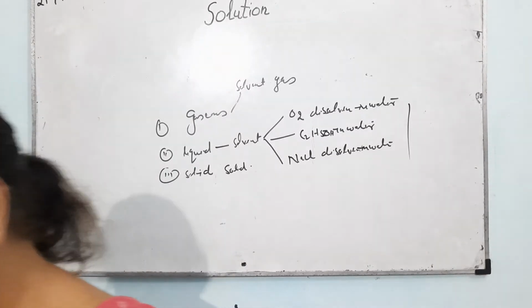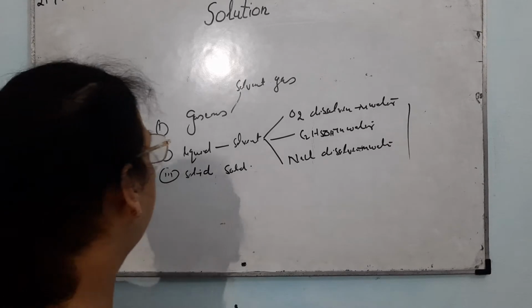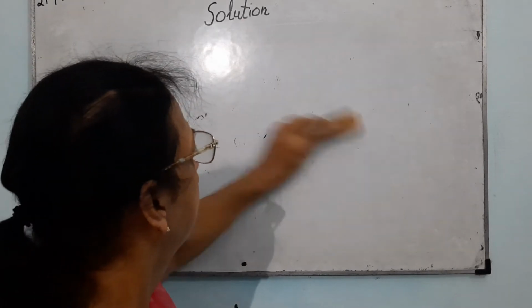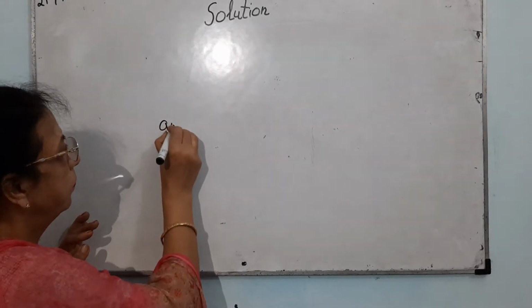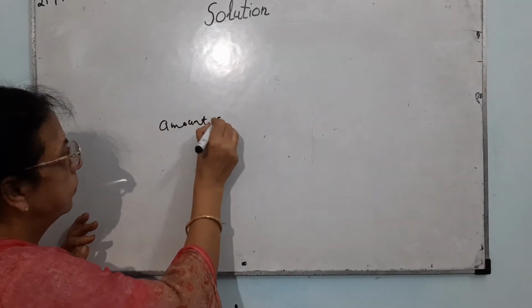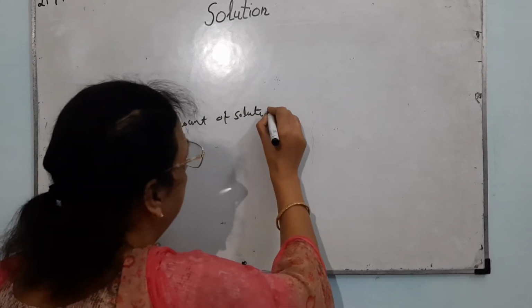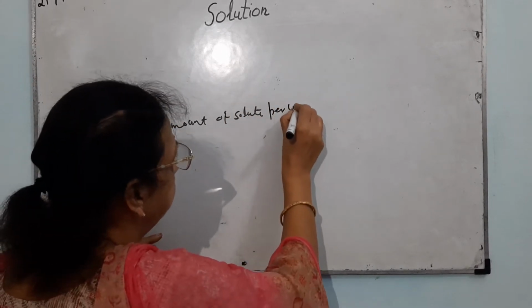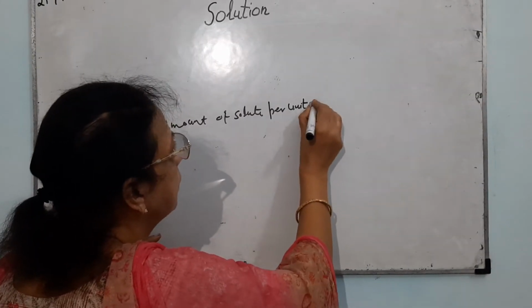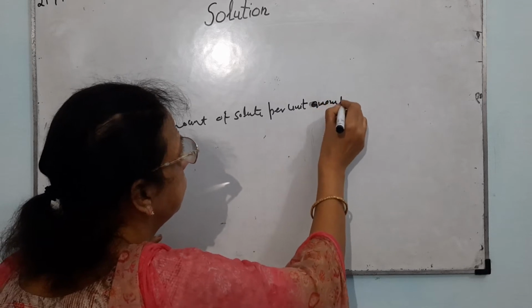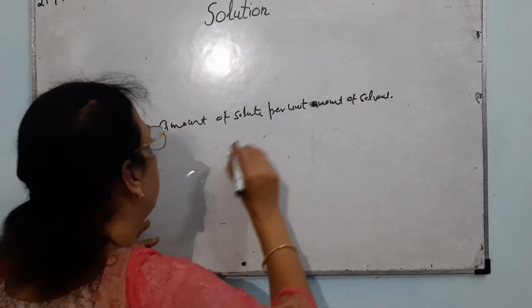So what is strength? What is concentration? The strength is the amount of solute per unit amount of solvent or solution.